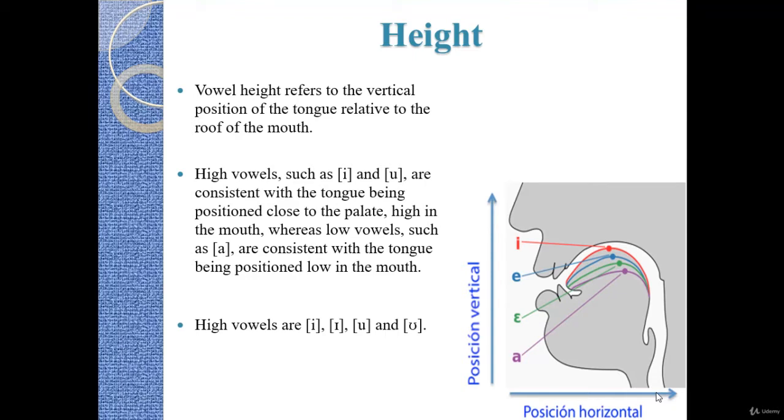The lower it gets, the farther it becomes from the palate. We have high vowels like E and U, all high vowels with different hierarchies, of course.